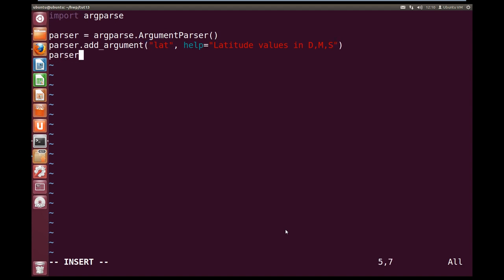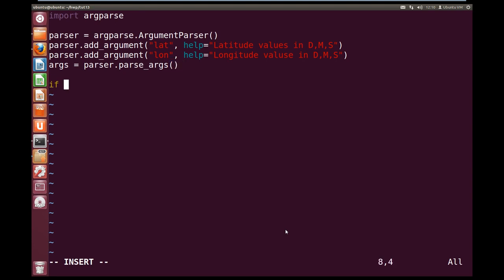Now we're gonna do another parser dot add_argument, and this is gonna be for our longitude, so lon. And the help for our lon is gonna be longitude values in degrees, minutes, seconds. Alright, so now let's grab our args out of the parser. So args equals parser dot parse_args. Okay, so we've got our args.